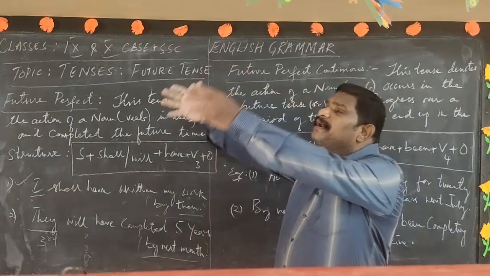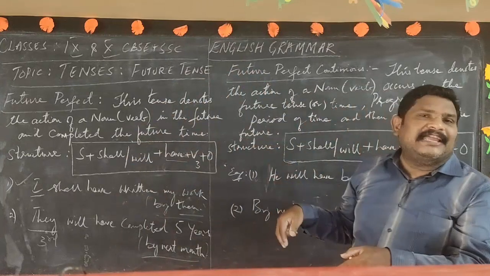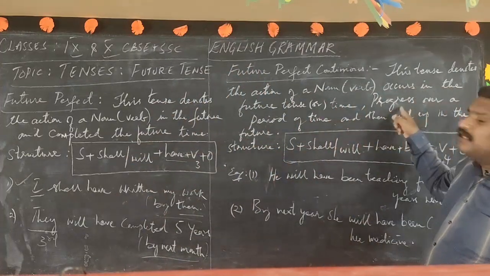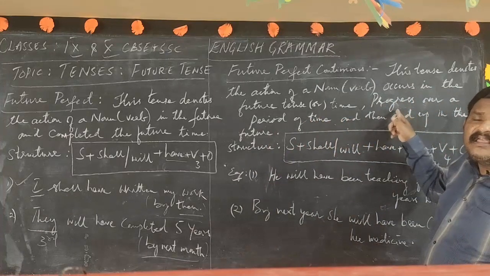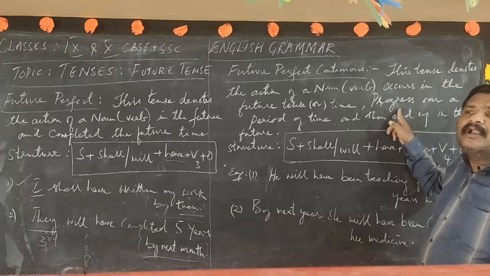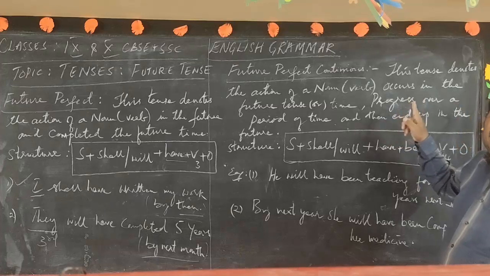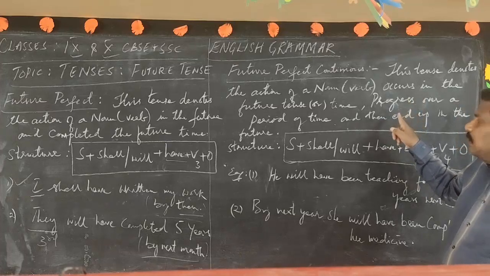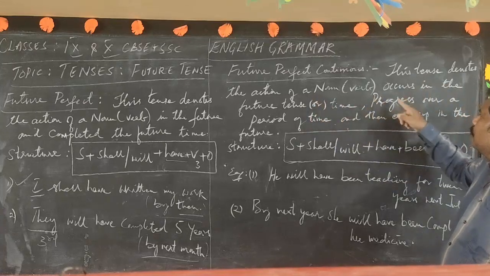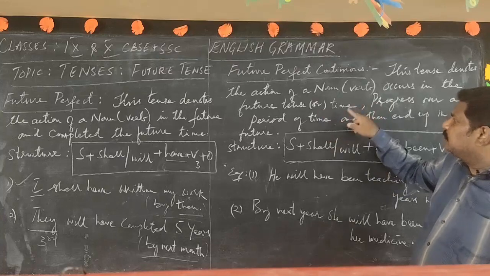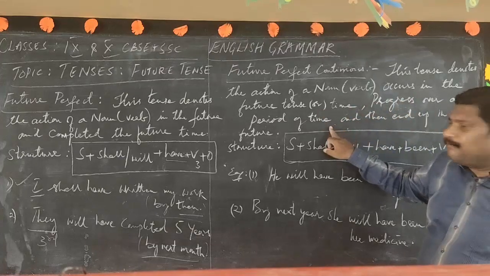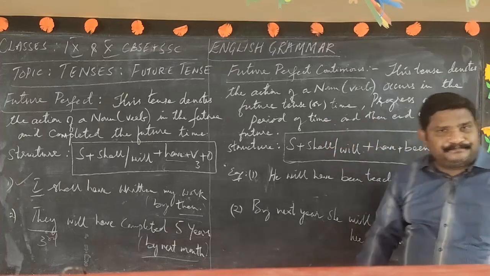So all the predictions of the future are expecting in the present again. Only thing is, the verb is in the progressive form. The meaning of progress is continuity. This tense denotes the action of a noun verb that occurs in the future, progresses, that means runs over a period of time, and then ends in the future.